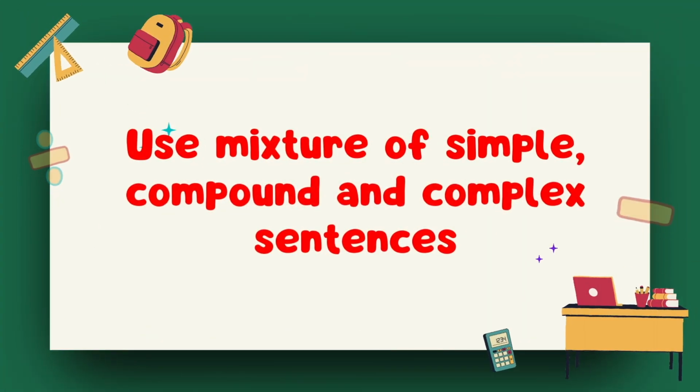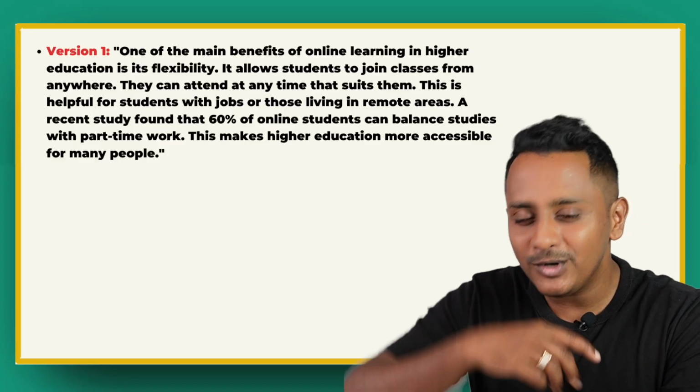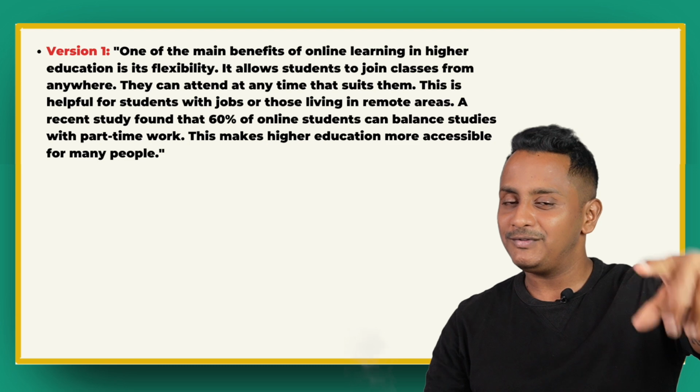The third killer strategy to improve your IELTS essay scores immediately is to always make sure to have a mixture of simple, compound and complex sentences. I've seen many people, I'm not sure why, but they abstain from using compound and complex sentences. Maybe it's really difficult for them to write. Here I'm going to give you a very simple way to do it. Let's understand the wrong way to do it with only simple sentences. The version 1 with only simple sentences.